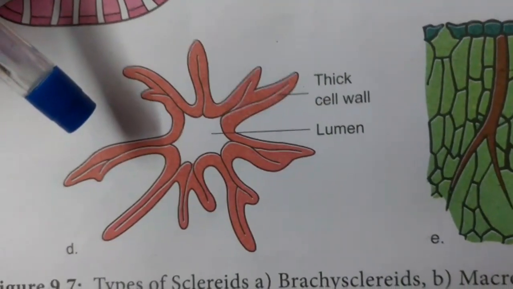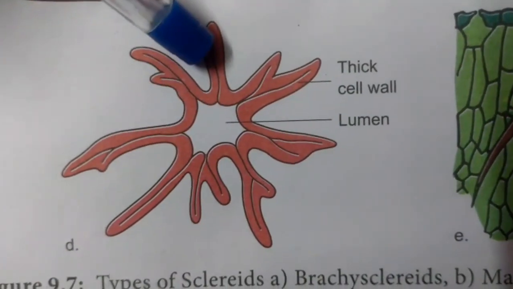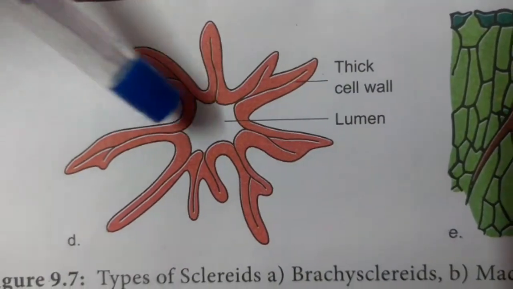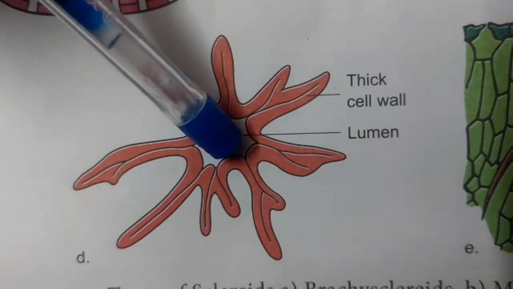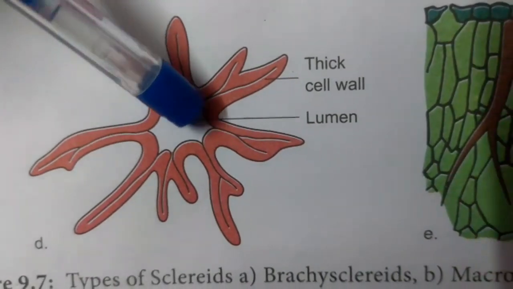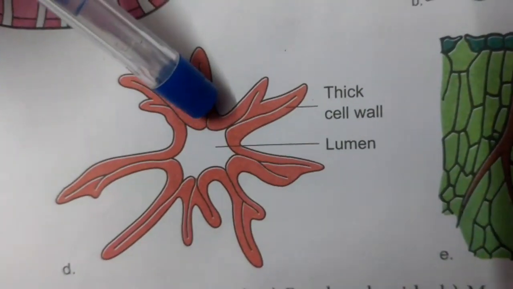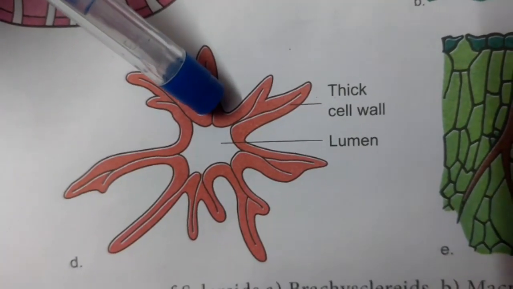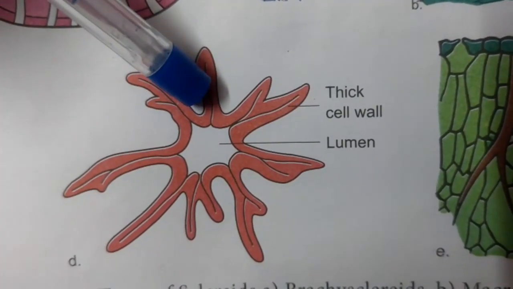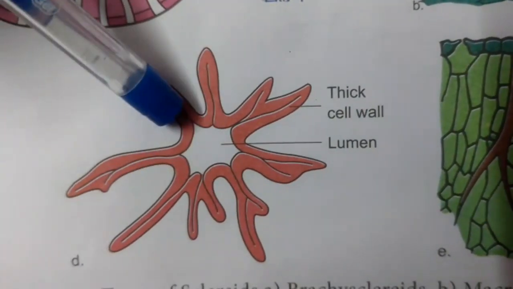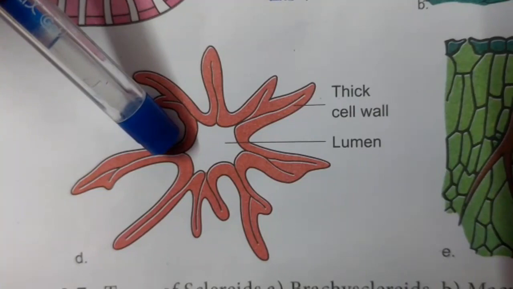The fourth type of sclerid is called the astrosclerid. These astrosclerids are star cells. The sclerids look star shaped. The star cells have lobes, which are arms diverging from the central body. From the center, many lobes, arm-like structures, diverge out. They occur in the petiole. What is meant by petiole? The petiole is the stalk of the leaf. The astrosclerids are present in the petiole of the leaf and also in the lamina of the leaf.